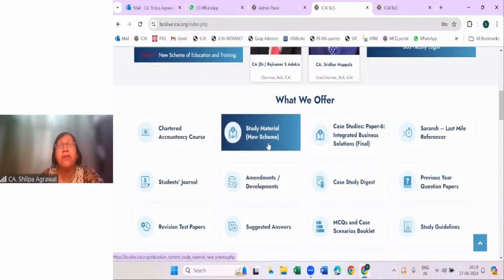Now, a student was asking what are the changes in the study material. Financial reporting largely covers Indian accounting standards, which were there in the old scheme as well. So all IND AS which were relevant in the old scheme are still applicable for your new scheme as well. But there were 2 chapters in the old scheme which have been replaced by 2 new chapters in the new scheme. In the old scheme, we had accounting and reporting of corporate social responsibility expenditures, and integrated reporting. These two chapters have now been removed. Instead, we have 2 new chapters: one is professional ethics of chartered accountants, and the second is accounting and technology.